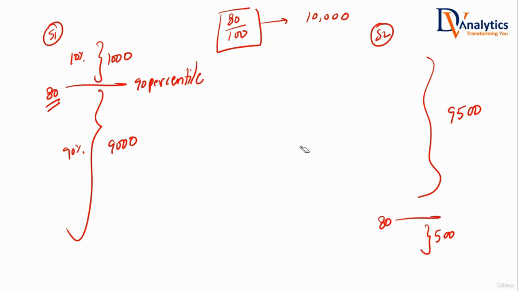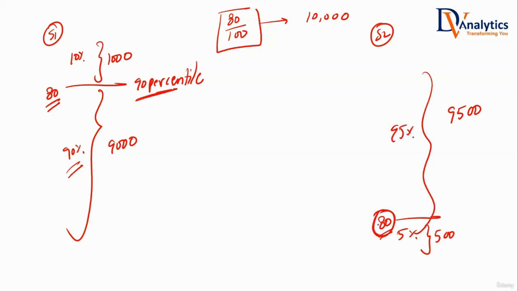Ready? Now focus on this. Look at this. What I'm saying is, in scenario 1, that person has got better than 90% of the people. He's standing at the 90th percentile. In scenario 2, he got 80 marks, but only 5% scored less than 80 marks. 95% of the people scored better than 80 marks. So with the same 80 marks, in a different scenario, what is the percentile he's standing at? Since below him only 5% are there, he's standing at the 5th percentile, isn't it?